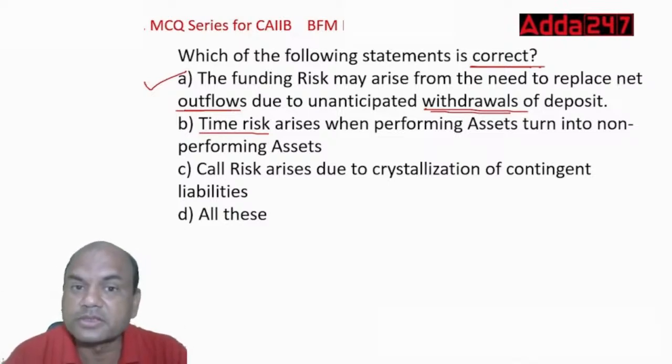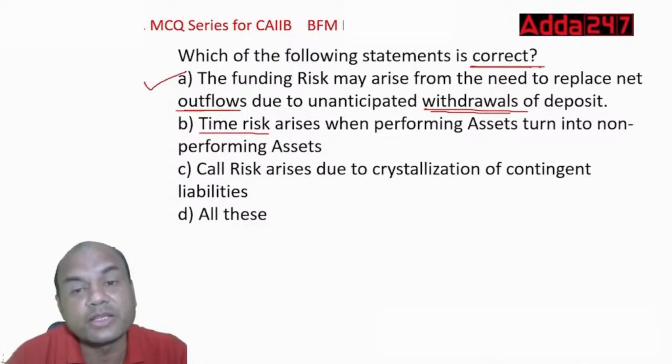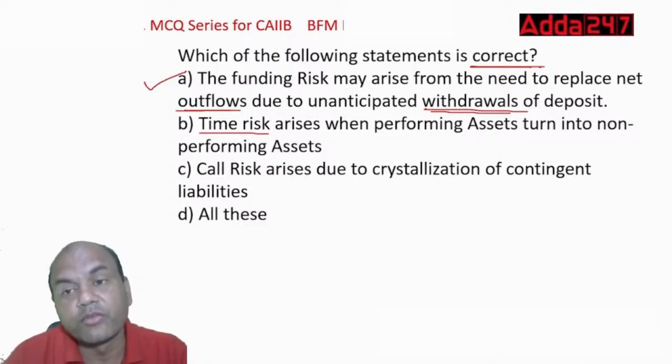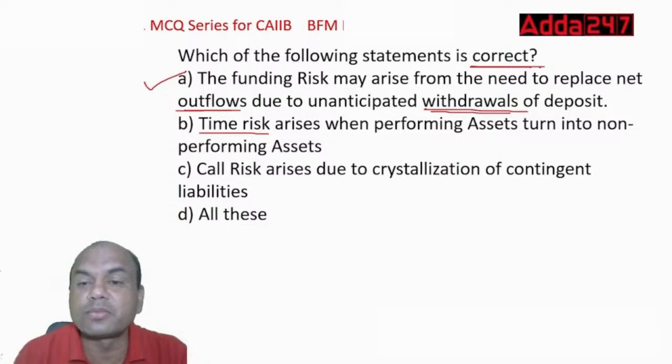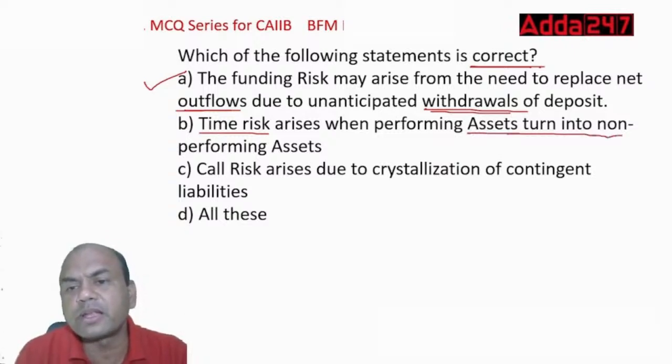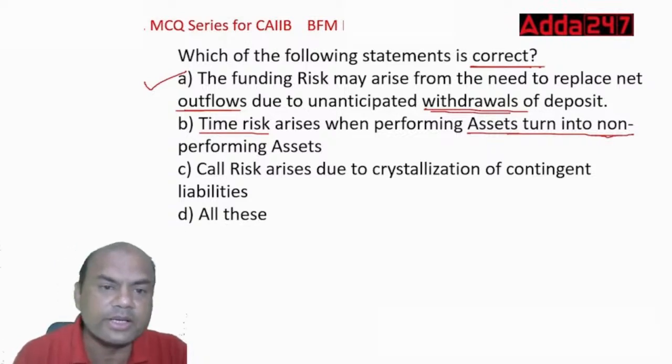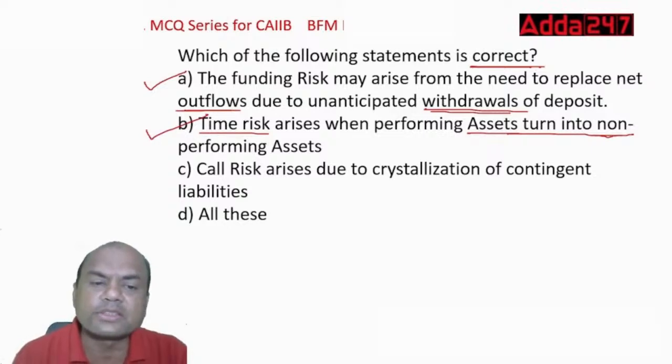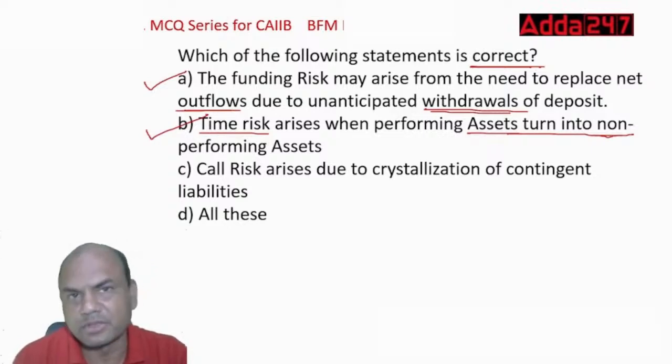That is time risk. Now tell me whether B is right or not. When my performing asset becomes NPA, I won't be getting the interest that the loan was going to give me. So that is again correct. If two are correct, obviously the answer will be D.